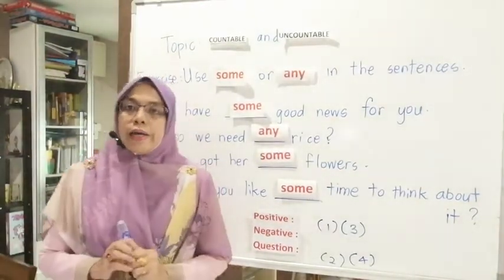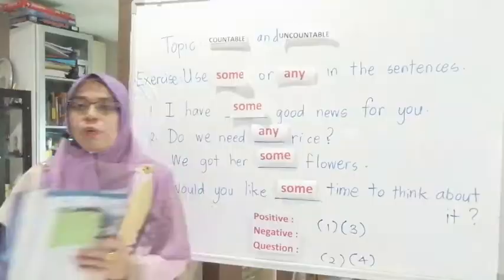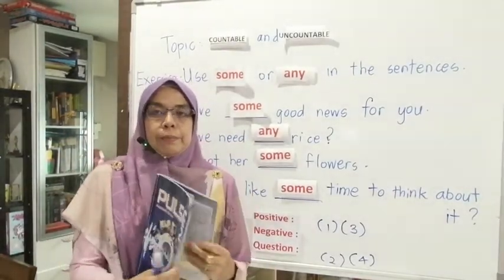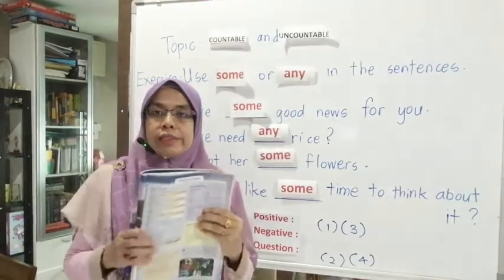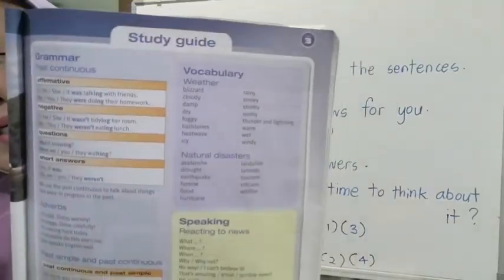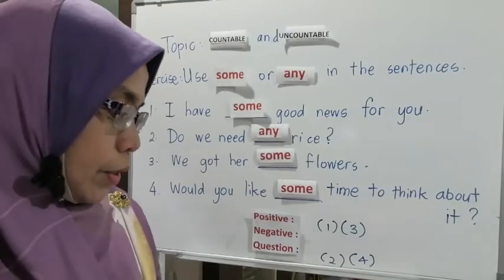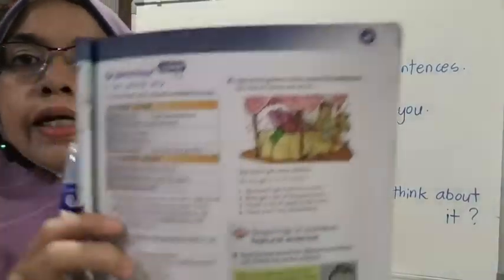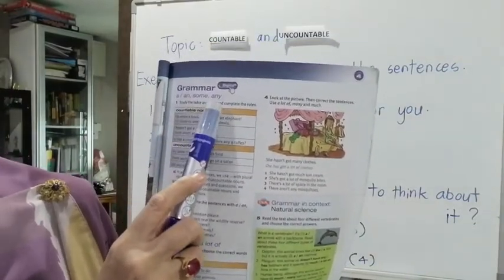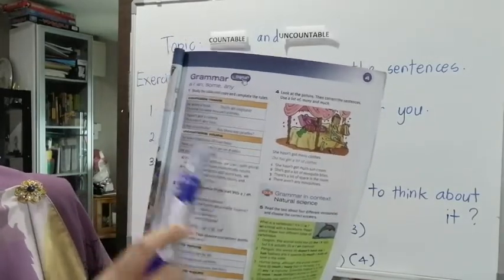Before I end this tutorial, I would like every one of you to look at your book, turn to page 47, and look at the exercise on this page. Look at this grammar part on some and any, and you have the countable nouns and uncountable nouns table.